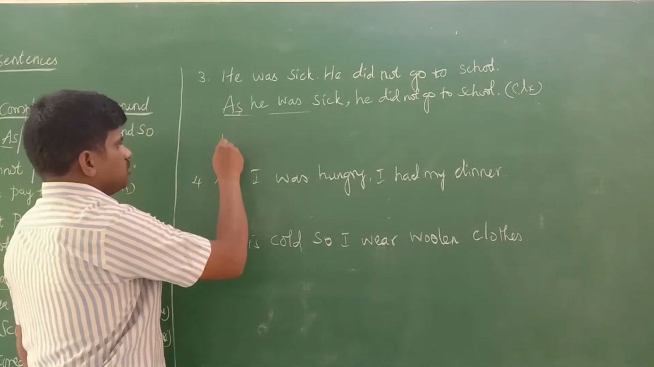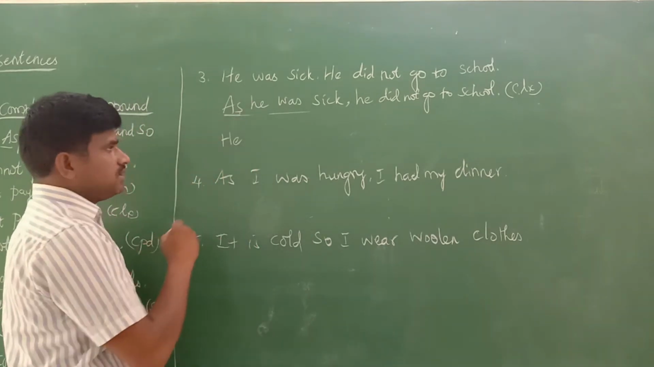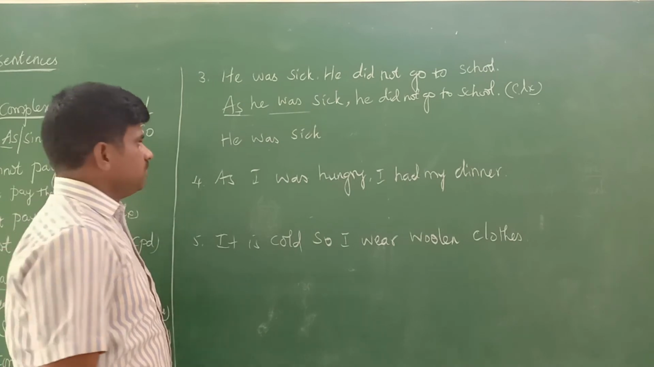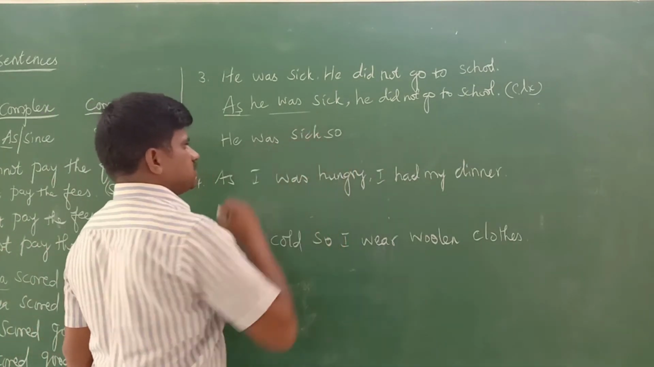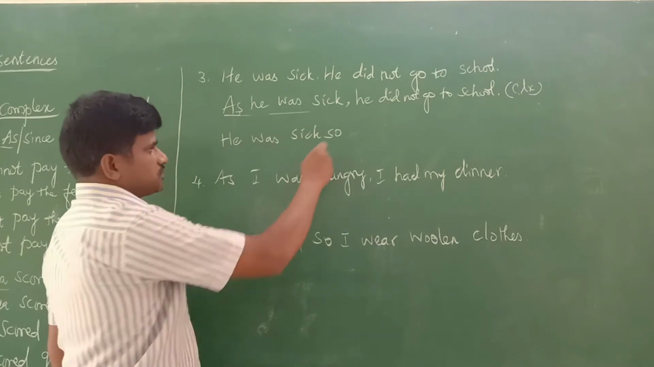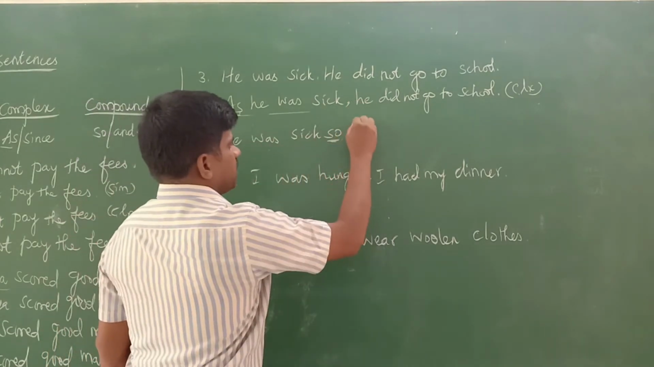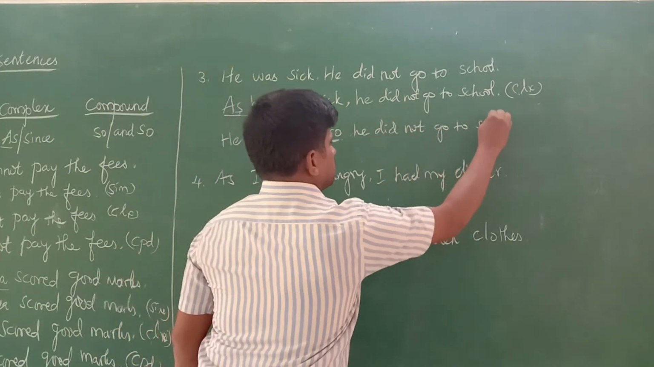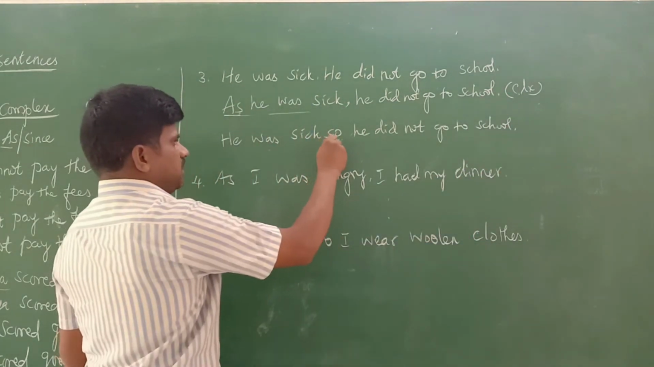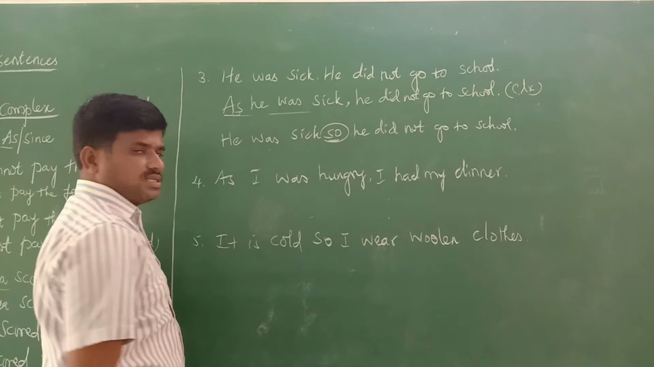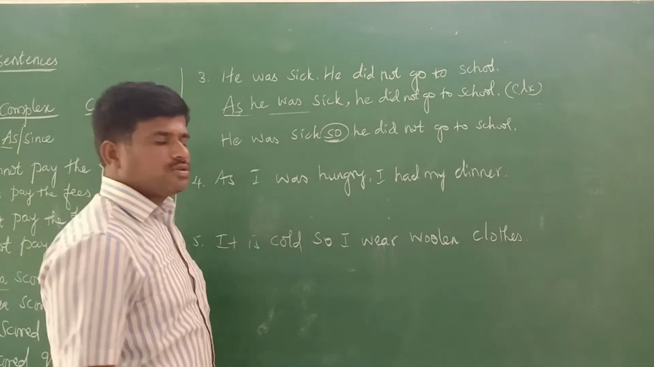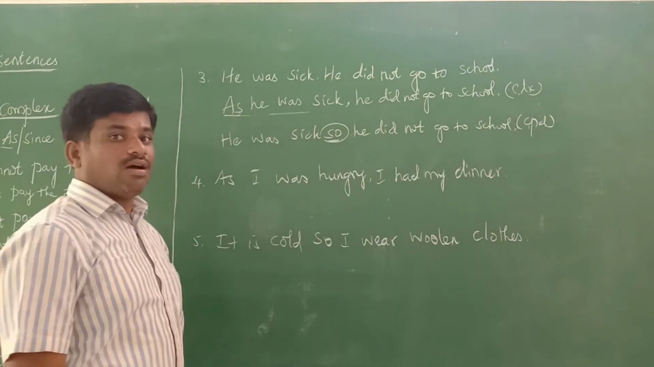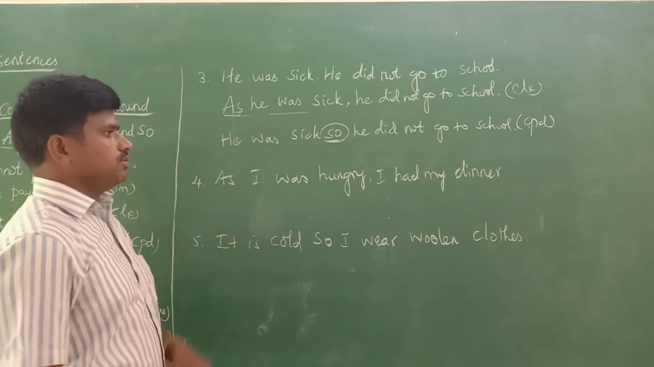How to change? We should start with capital H. "He was sick." Good. Then what should we write? The conjunction word, a coordinating conjunction. So: "He was sick, so he did not go to school." Yes. So we are using a conjunction to connect these two sentences. This comes under compound sentence. This is what type of sentence? This is called a compound sentence. That's all. This is about compound.